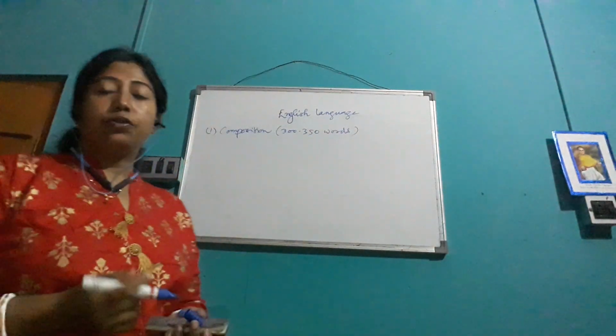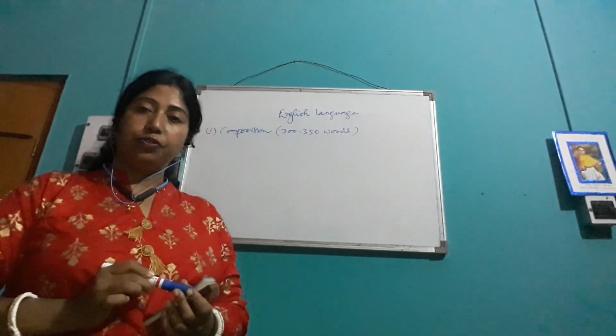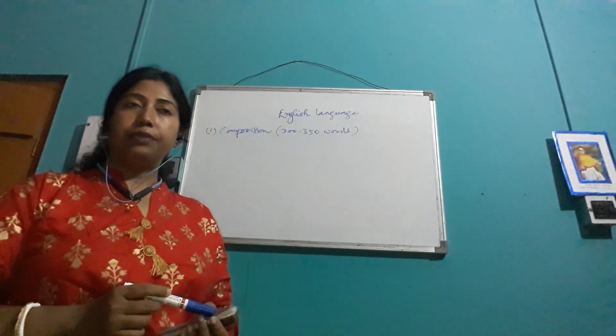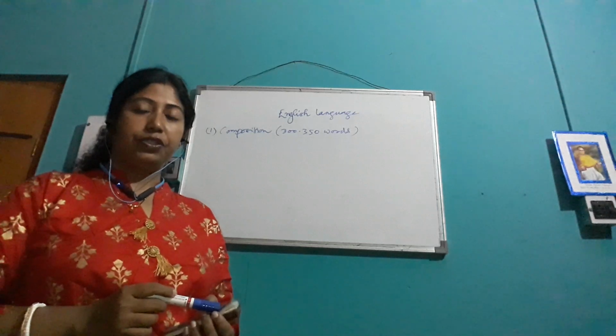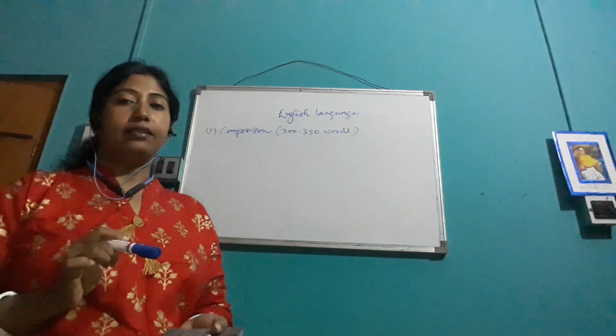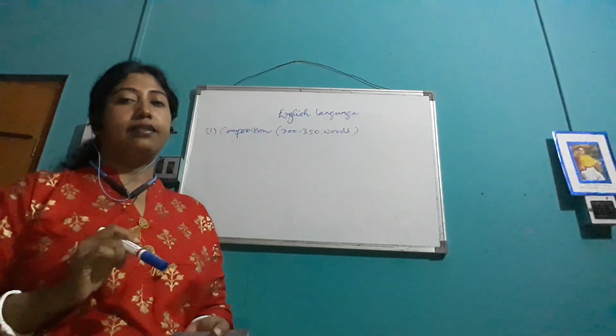Out of 5 topics, you have to select one and write. Various kinds of essays will be there, such as narrative essay, descriptive essay, argumentative essay, short story and picture description. Select the one you feel comfortable with and write.